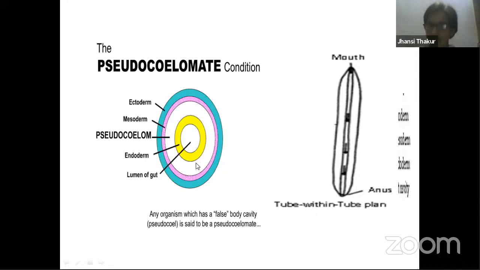Coelom is present here, but we call this coelom a pseudocoelom. Why this is called pseudocoelom is because the mesoderm that is present is present only on one side, that is, surrounding only the ectoderm.